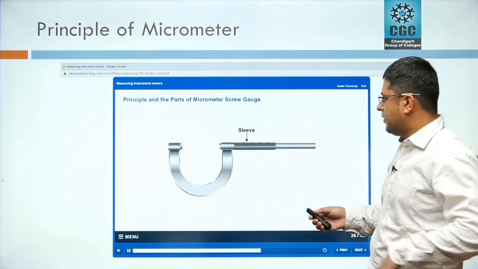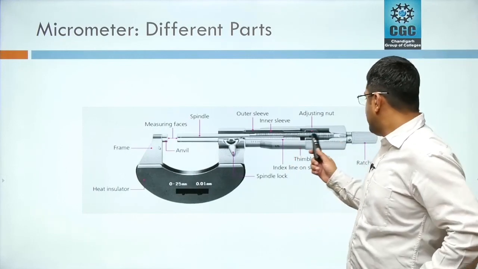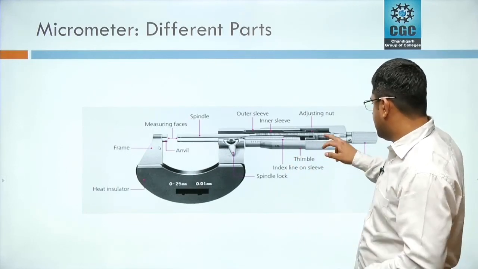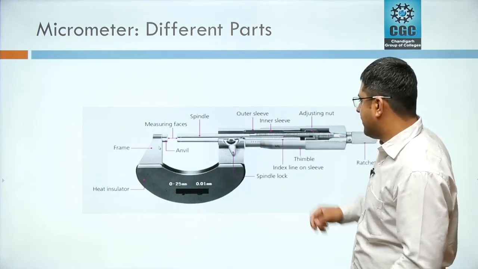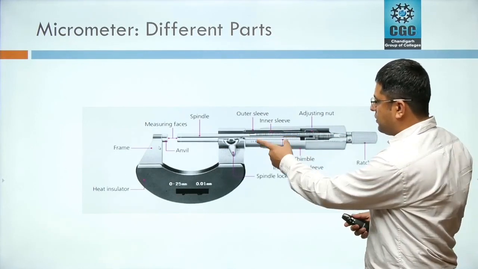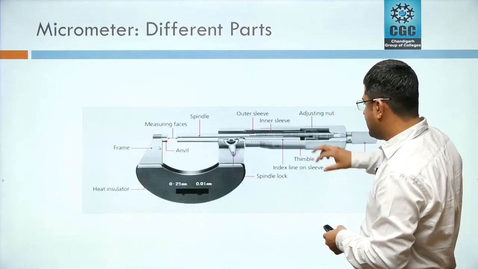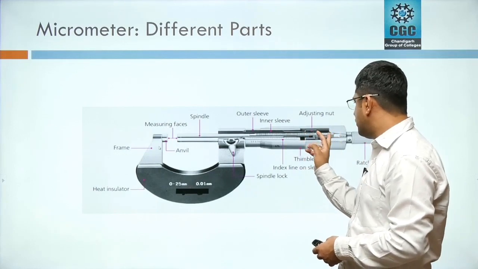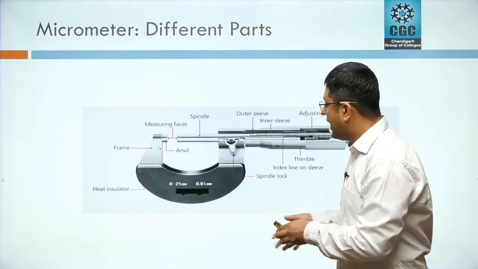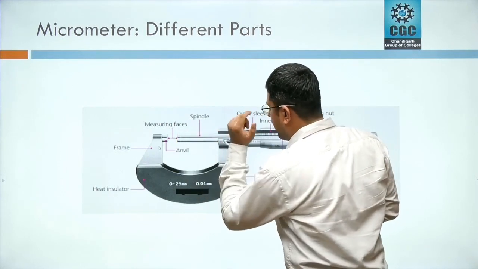Okay. Now we'll go to the last slide which we are talking about. Now you can see here, this is a threaded part like a bolt, and this is a sleeve. We have internal threads on this sleeve, and when we rotate this thimble, this bolt will move inside, and this is further attached to this spindle, and this is further attached to the measuring faces.